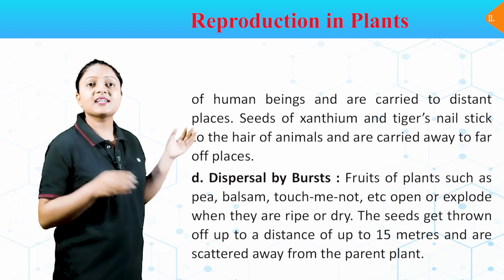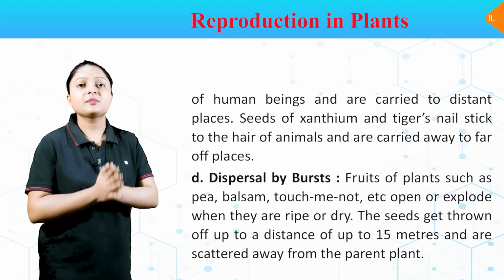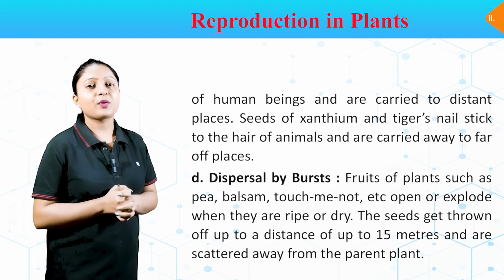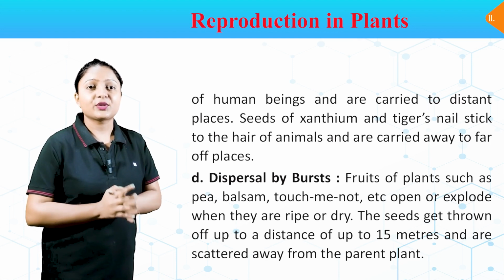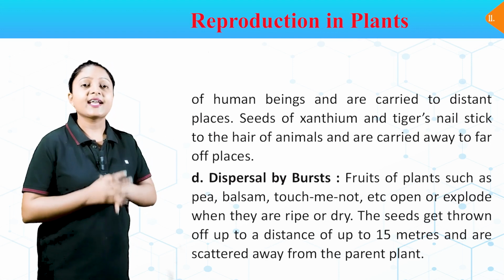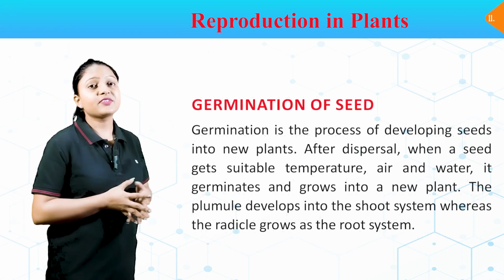D. Dispersal by burst. Fruits of plants such as pea, balsam, touch-me-not, etc. open or explode when they are ripe or dry. The seeds get thrown off up to a distance of 15 meters and are scattered away from the parent plant.